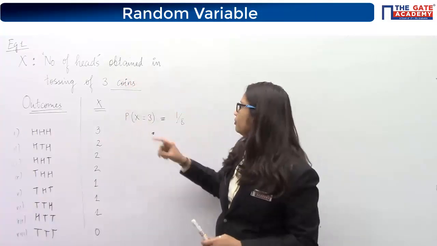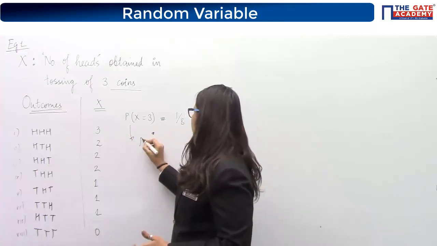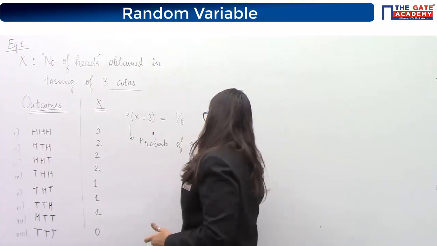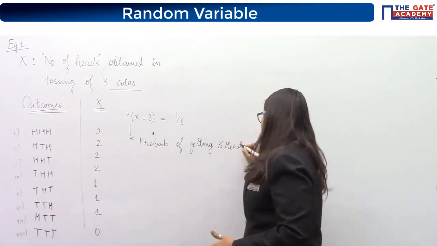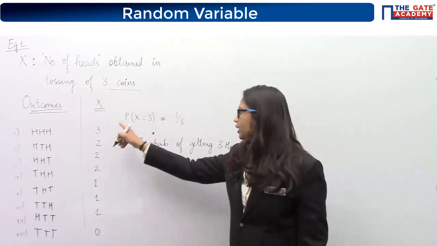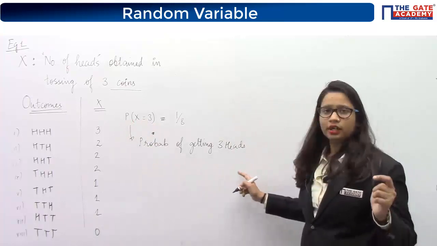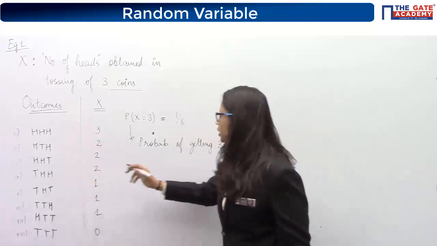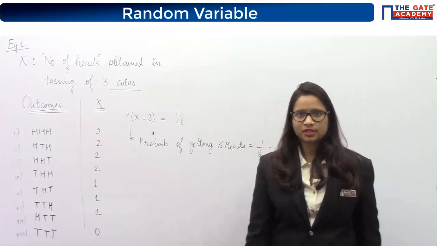So the statement probability of x equal to 3 is equivalent to asking: what is the probability of getting 3 heads? It is the same thing as probability of getting 3 heads. So if you write in terms of a random variable like this, or if you do not write in terms of random variable, and you just say by looking at the outcomes that among the 8 outcomes 1 is 3 heads, the answer will be the same.